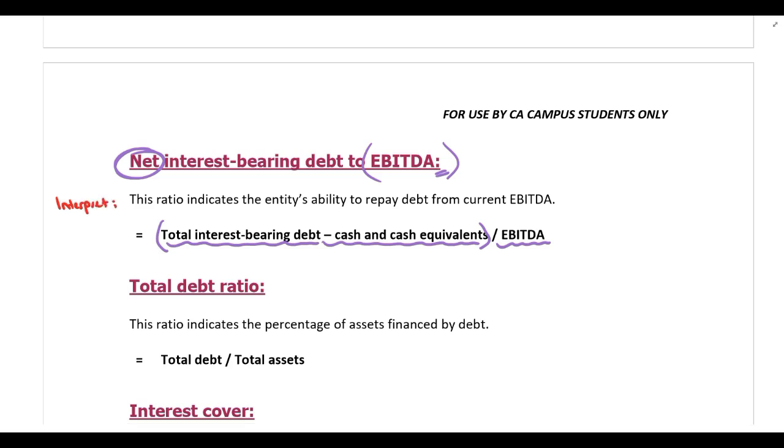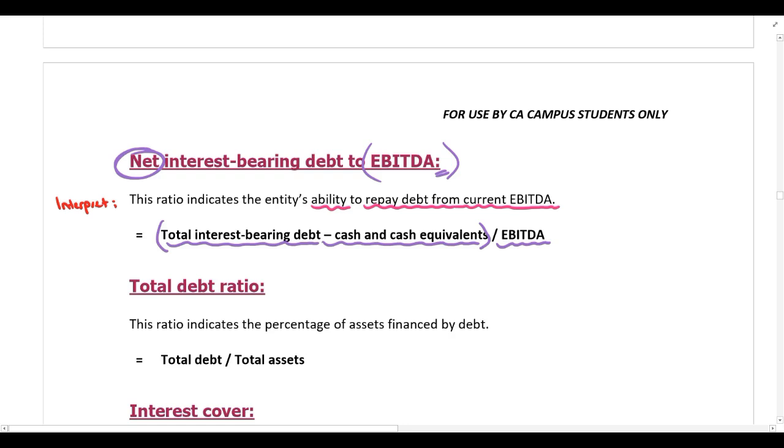What does this ratio tell us? It indicates the entity's ability to repay their debt from their current EBITDA. So is there enough EBITDA available to repay their debt? And guys, once again, you can see the interpretation comes directly from the ratio. Look at what's going into the ratio. That will help you with the interpretation.